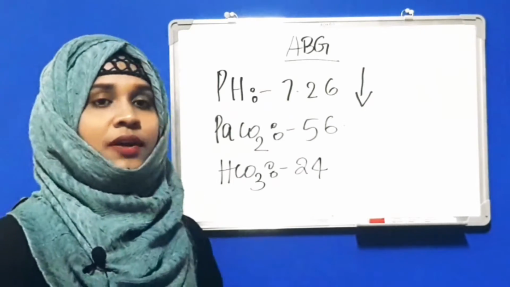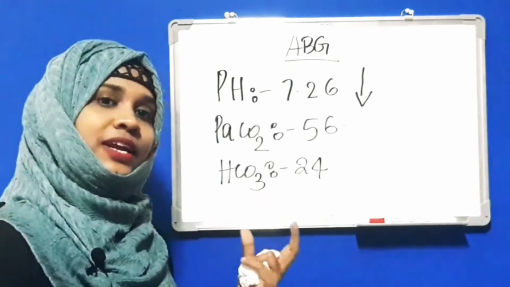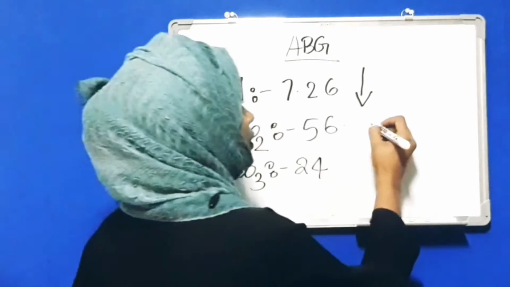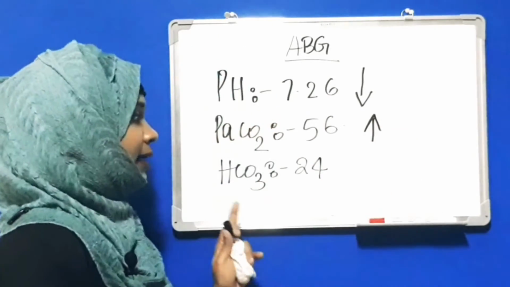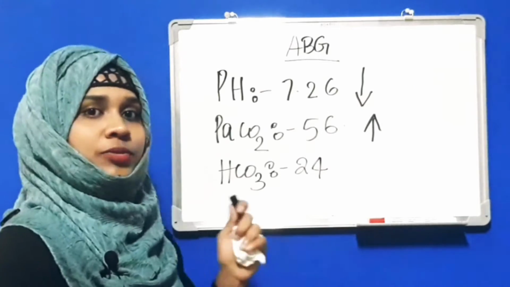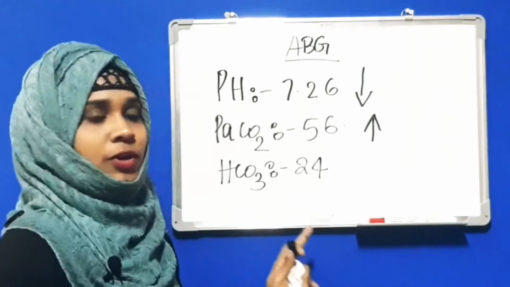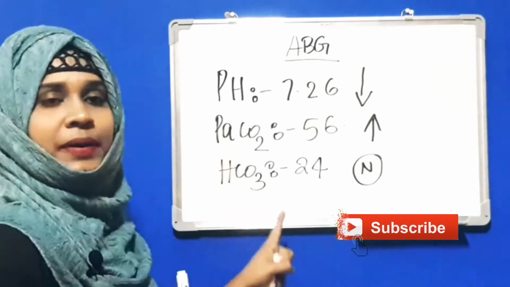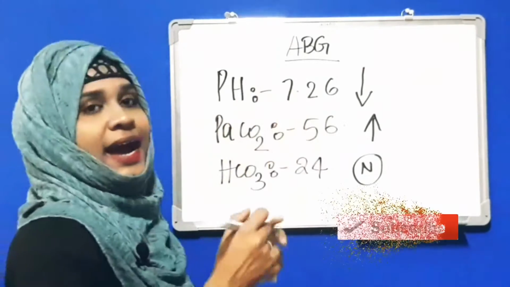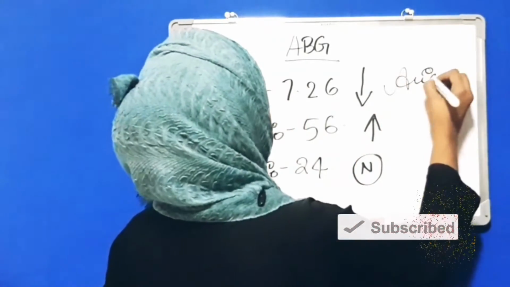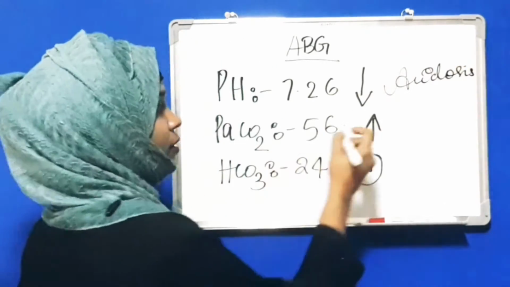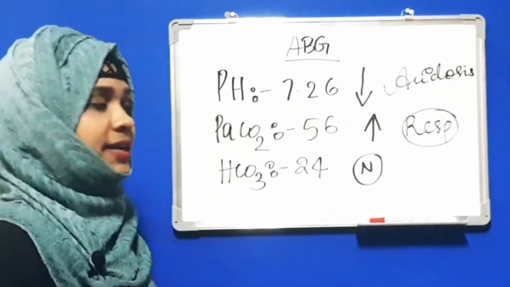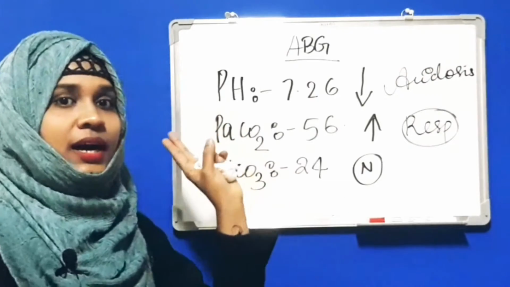So as I told you before, when there is an acidosis, the carbon dioxide level in the body will be more or high. So we will put, obviously from the normal value, it is high also. So we will put an up arrow. Okay. And then the bicarb. Bicarb, what is the normal? 22 to 26. And here it is 24. So this is normal. So you can see this is a respiratory cause and this is a respiratory acidosis. So acidosis, and this is a cause of respiratory. And remember that in case of respiratory acidosis, always PaCO2 will be on the higher side.